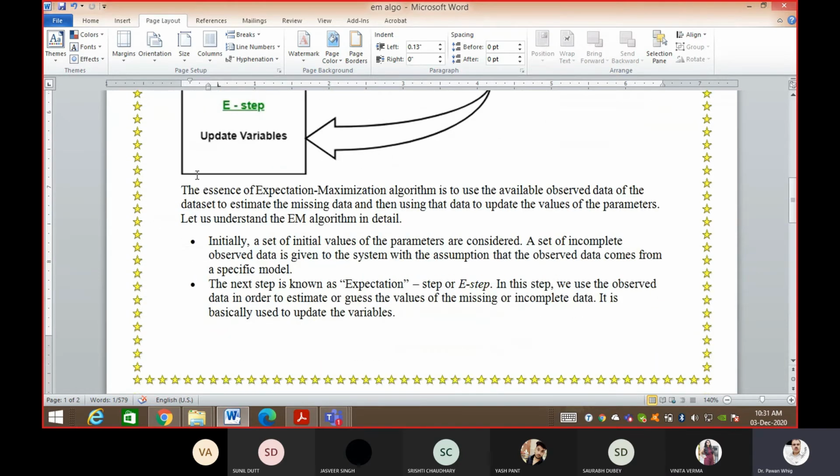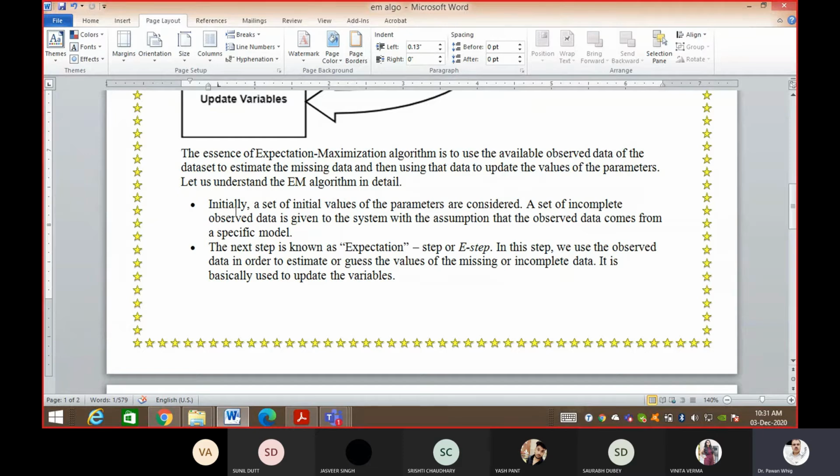So the essence of the expectation maximization algorithm is to use the observed data of the dataset to estimate the missing data, and then use that data to update the values of the parameters. I told you the same thing. Now let us understand how the EM algorithm works in detail.